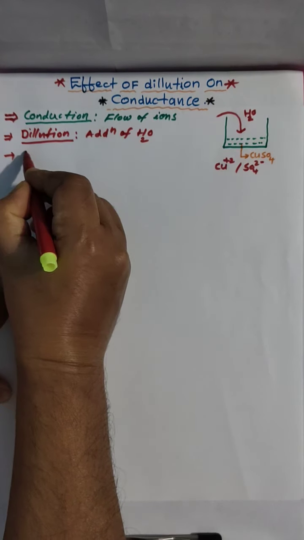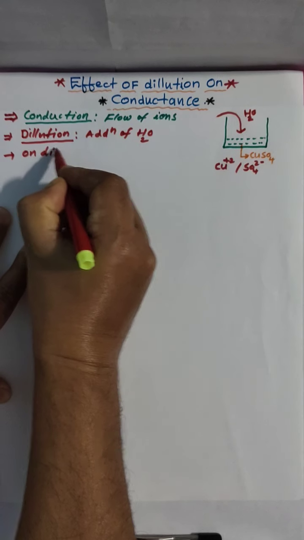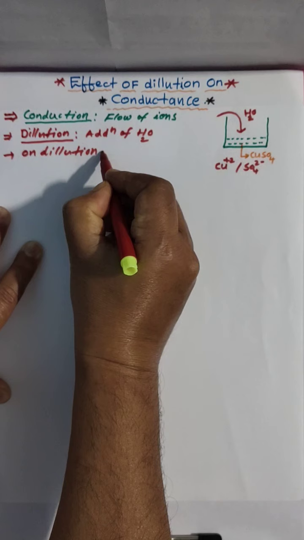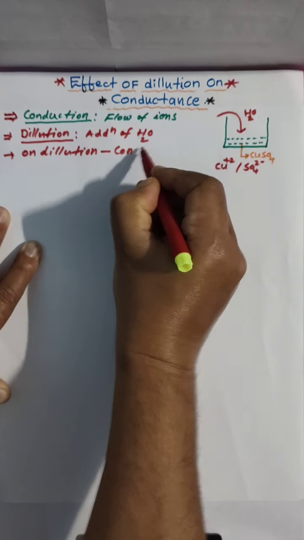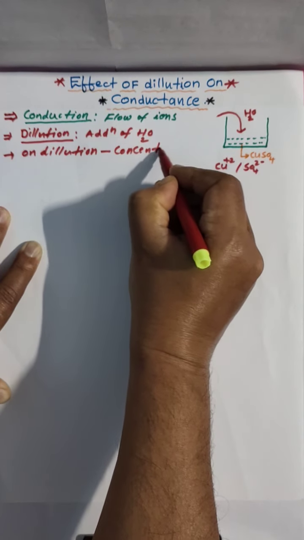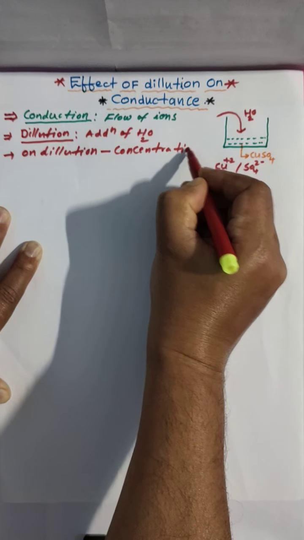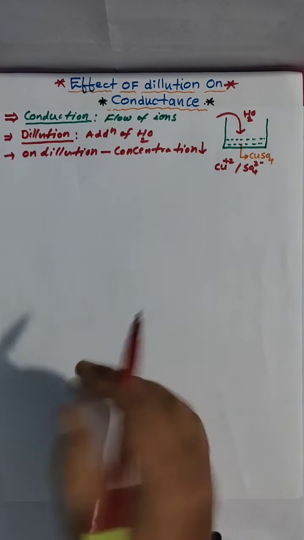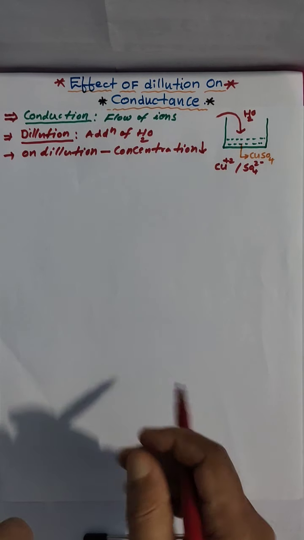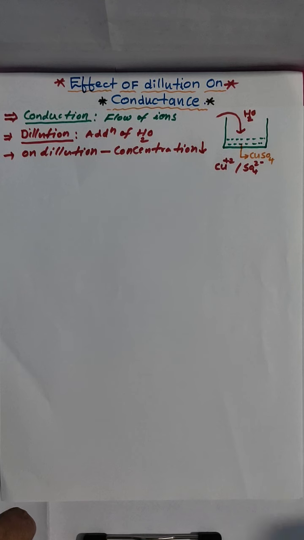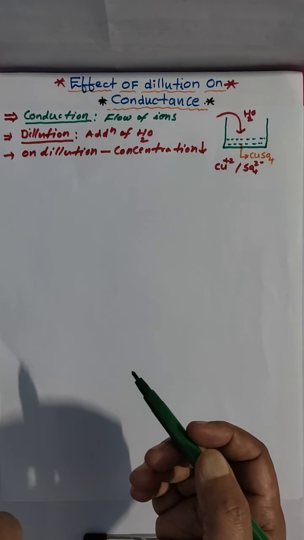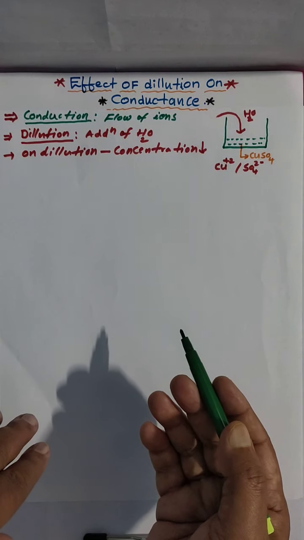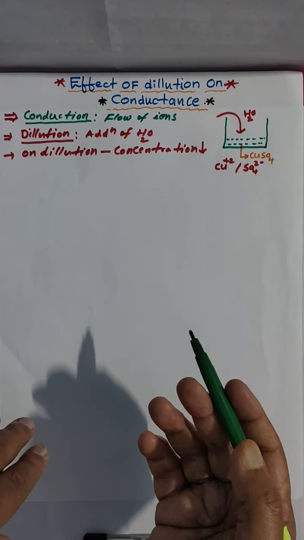So on dilution, concentration decreases. If you add water to the given electrolytic solution, the concentration of the solution decreases. Dilution increasing means concentration decreasing.